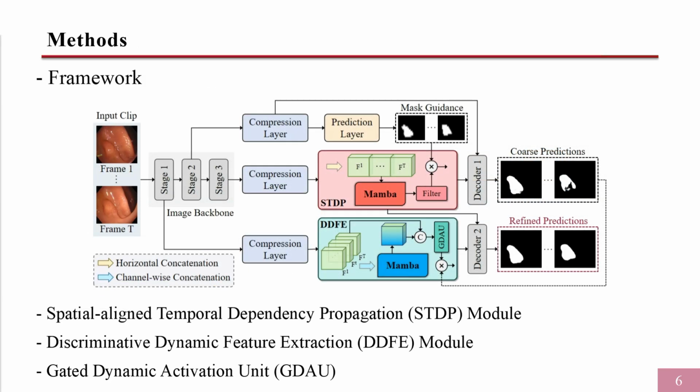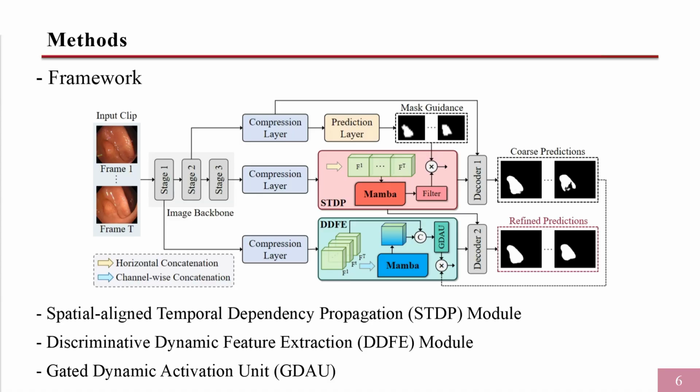This is an overview of our STDDNet that leverages Vision Mamba both temporally and spatially to address the challenges of VPS. First, a pre-trained image backbone extracts multi-level features from the input clip. Then, compression layers are applied to compress the channels of these features. Subsequently, the STDP module models spatial-aligned temporal consistency between consecutive frames.